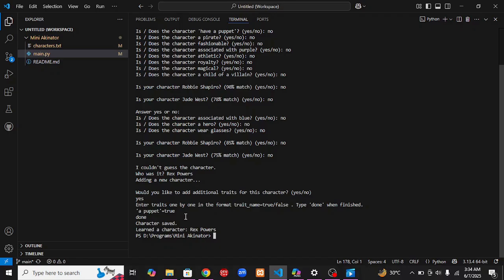And when I'm done, I could type done and it would save the character and tell you that it has now learned a new character. I think that's pretty fun.